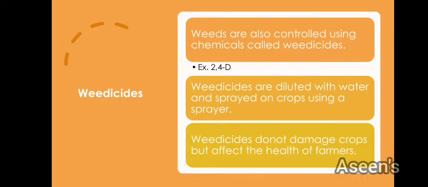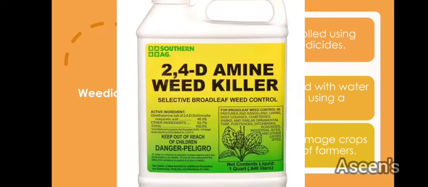Now, other than this, the next thing you need to know about killing the weeds or getting rid of the weeds is weedicide. What is this weedicide now? Weeds are also controlled using chemicals called weedicides. So weedicides are chemicals which help you to stop the growth of weeds. The example is 2,4-D. This is a chemical, as you can see in the picture on the screen.